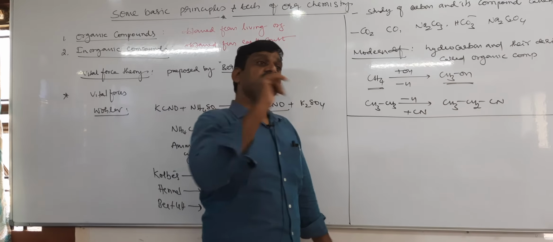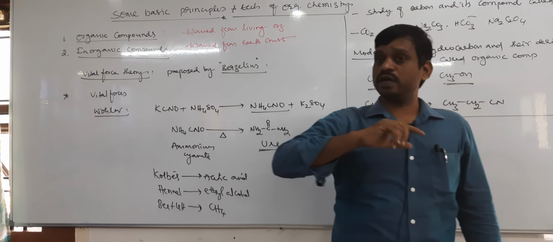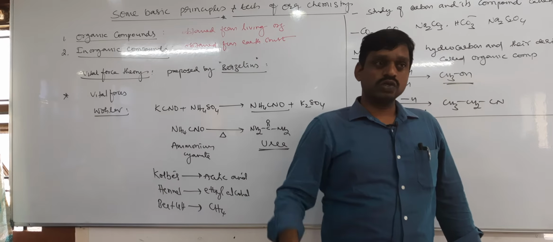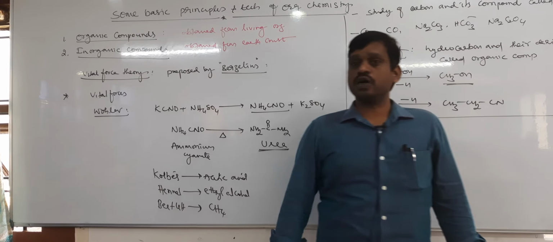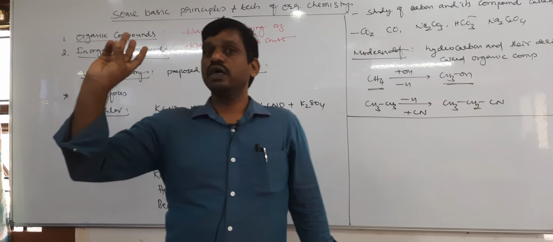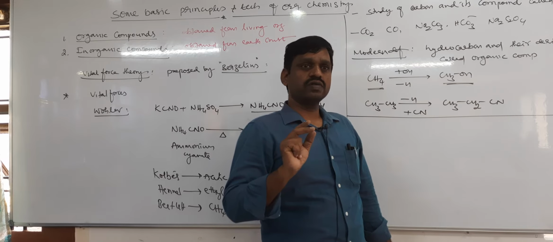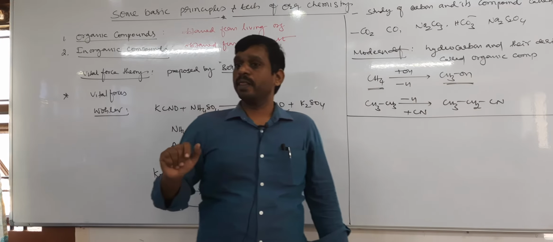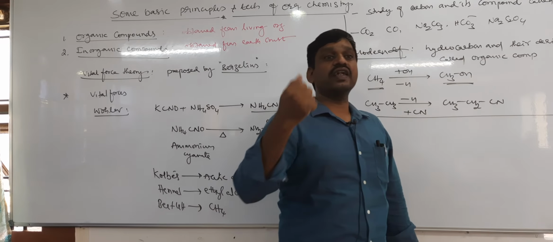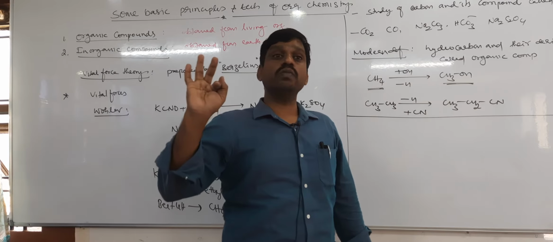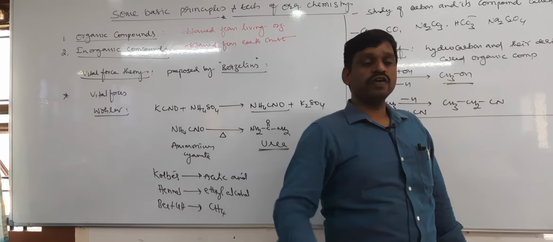Fine. Then what is the reason that carbon can form a large number of compounds? It is not possible for the remaining elements. So there are three reasons. That means carbon can form a huge number of carbon compounds. It is due to one, tetravalency. The valency of carbon is 4. Next, second one, catenation. Carbon has a property called catenation. And the third one is isomerism. So due to isomerism also, it forms a huge number of carbon compounds.